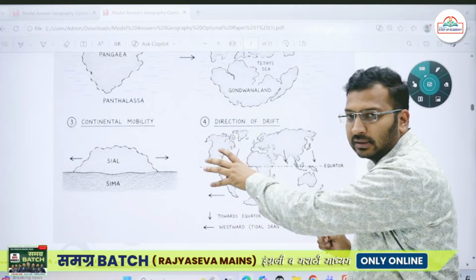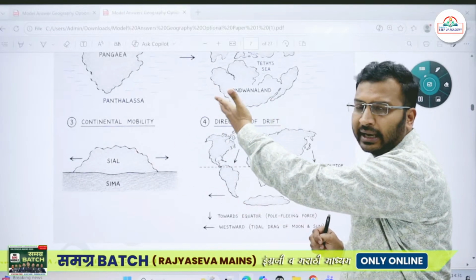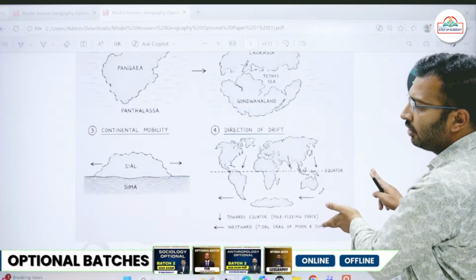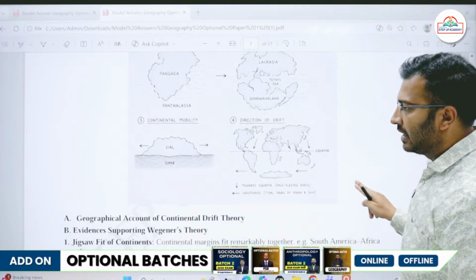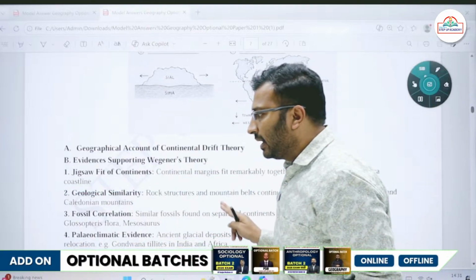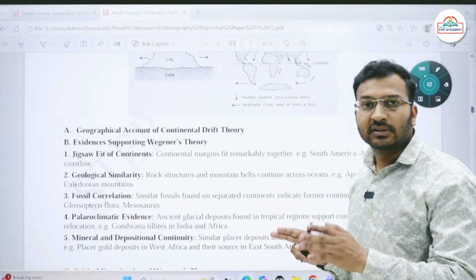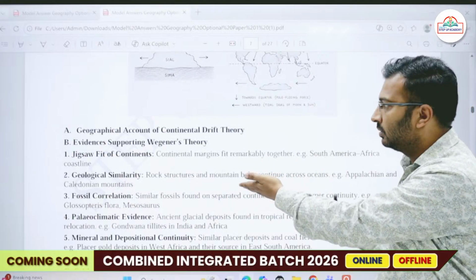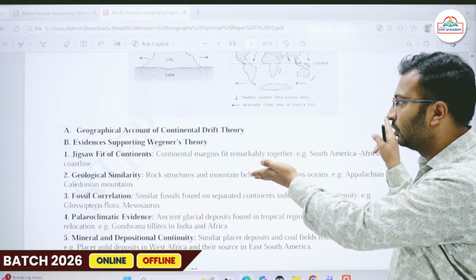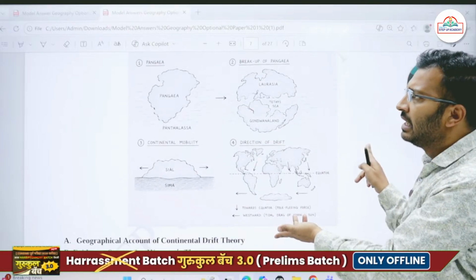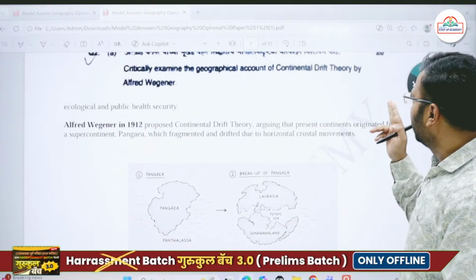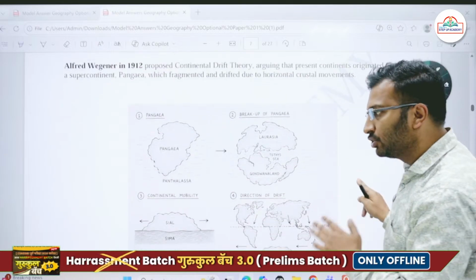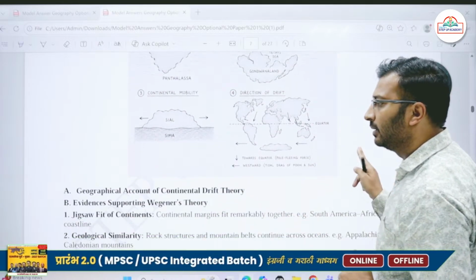Write about the assumptions in brief. You can simply show it in the diagrammatic format as I've done over here, or you can write it as well. Then show some evidences as well. See, this question is asked for 20 marks. If you directly write criticism, hardly 10-12 points, you write 8-10 points of criticism, then what will you do after that? It is asked for 20 marks. So ensure that you are writing all the theory in a little bit of detail.